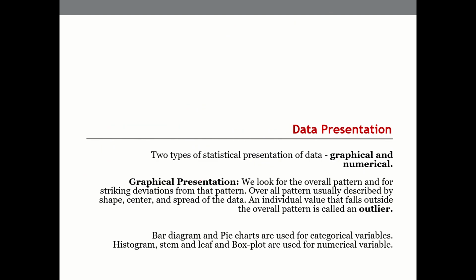And how do we represent it? There are two simple ways of representing the data set. One is the graphical method, or it can be numerical numbers. In graphical representation, we look for the overall pattern and strikingly look for any deviation. For example, let's say you plot